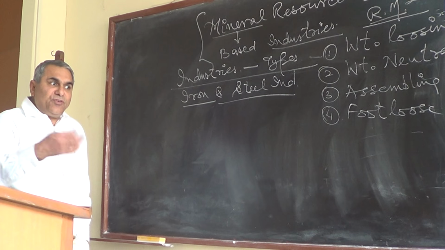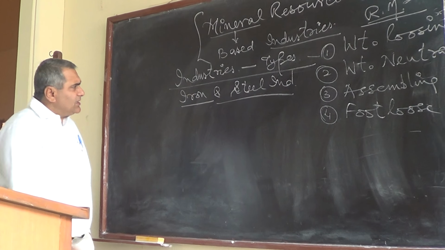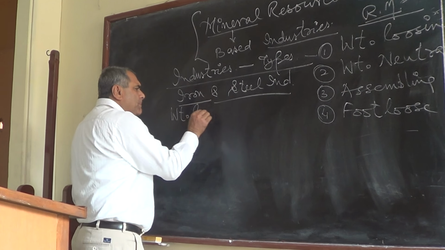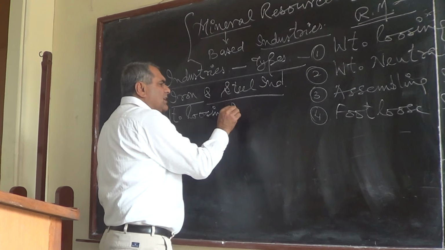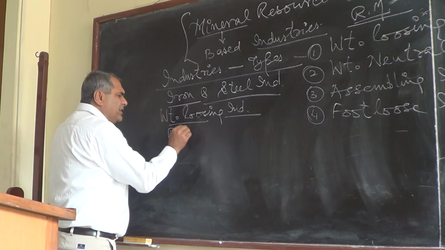It provides for further industrialization in a region. So this industry, iron and steel, is a weight losing industry. So it's a raw material oriented industry.